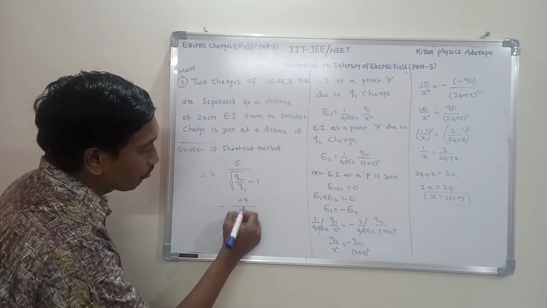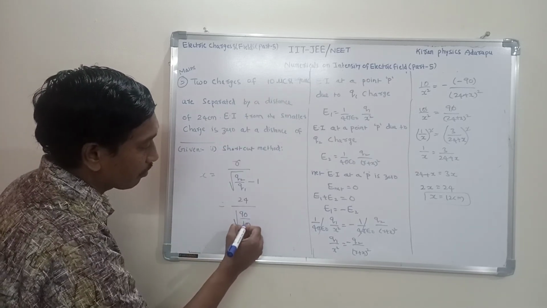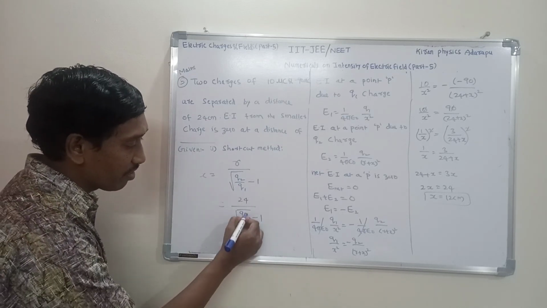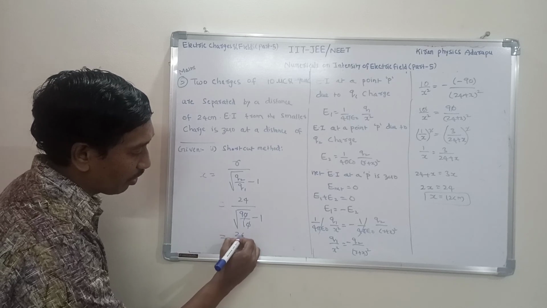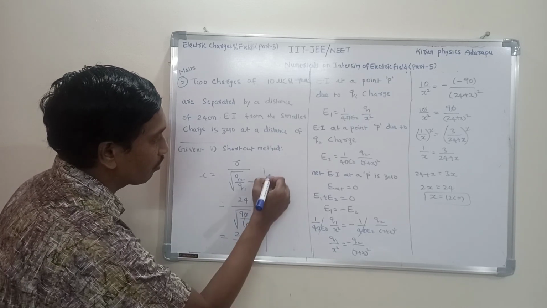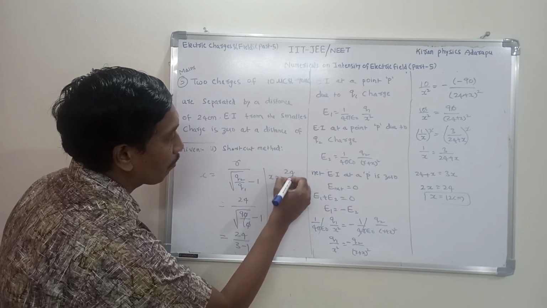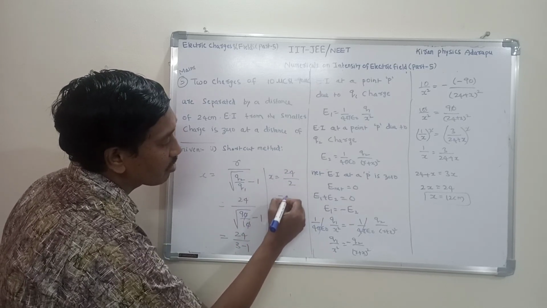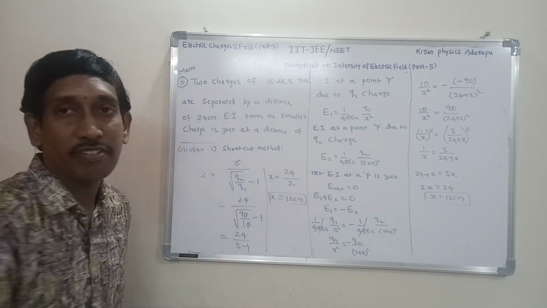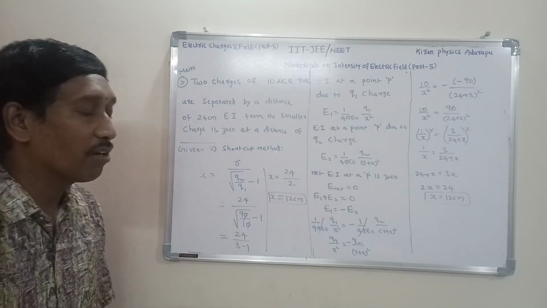So 90 by Q1, which is 10, minus 1. Simplify: the zeros cancel, so 24 by root 9, which is 3, minus 1. That gives x equal to 24 by 2, which is 12 centimeter. This is the answer.